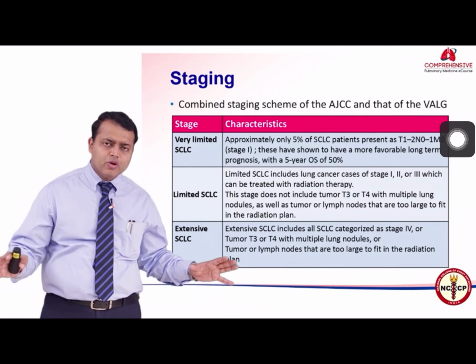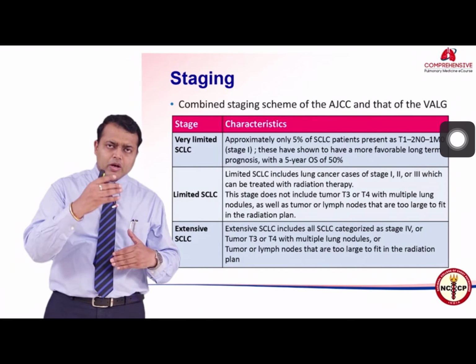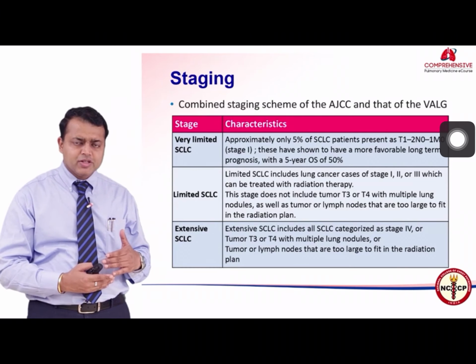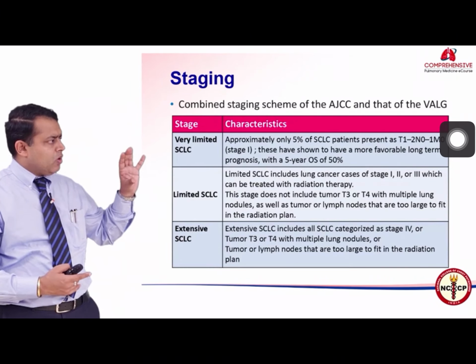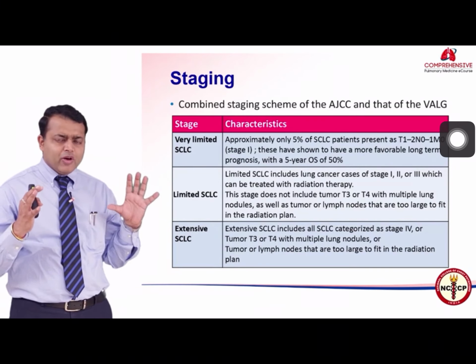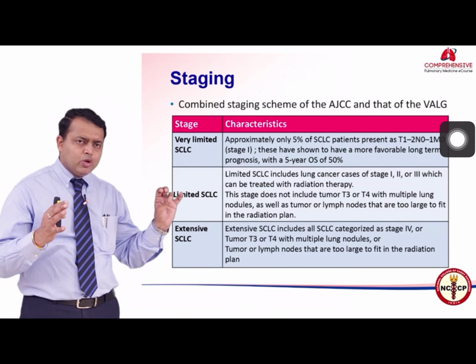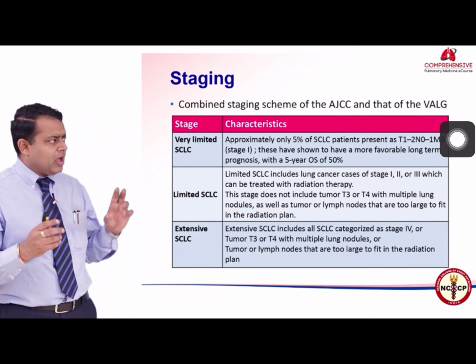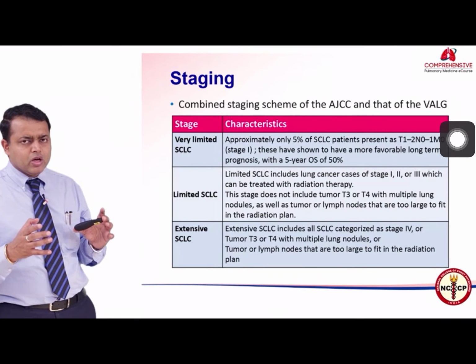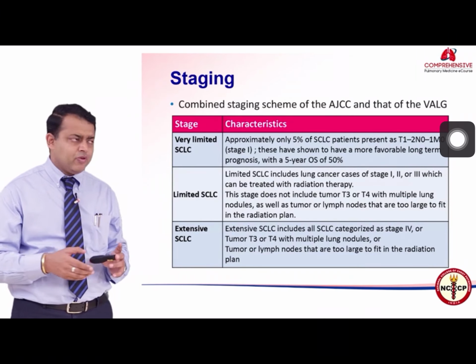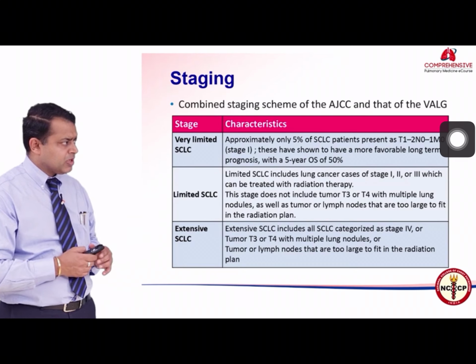So you don't have to bother about remembering the entire staging process as is true for non-small cell lung cancer. If you have a limited stage, it is generally T1, T2, N0 and maximum N1, and these patients can be offered surgery or concurrent chemoradiotherapy with a 5-year overall survival of around 50%.